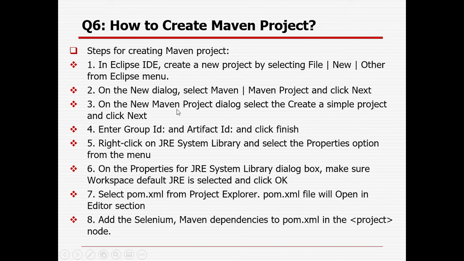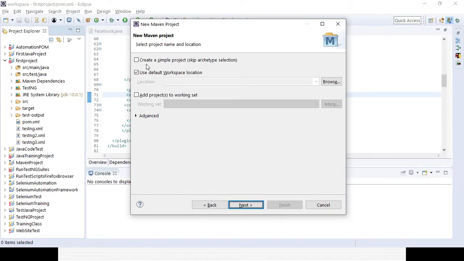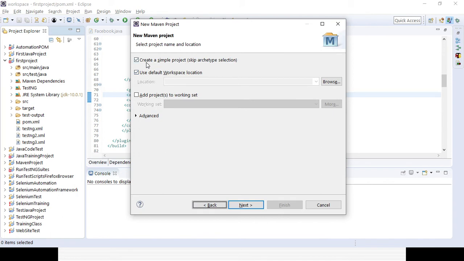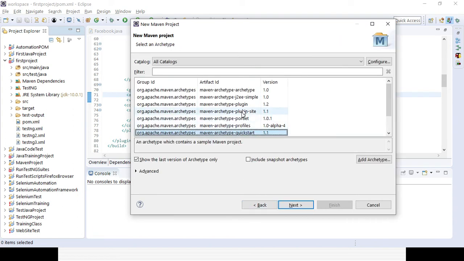Then, here you can select to create a simple project, where archetype selection will be skipped. If you select it and click on Next, you need to enter the group ID, artifact ID and version number. If you want to extend something from a parent Maven project, you need to give the parent group ID and artifact ID, right? And if you don't want to skip archetype selection, you need to uncheck it and click on Next, and here you need to select the archetype.